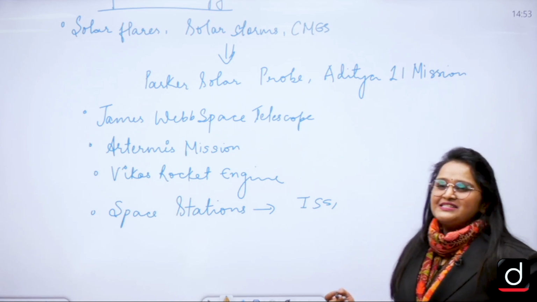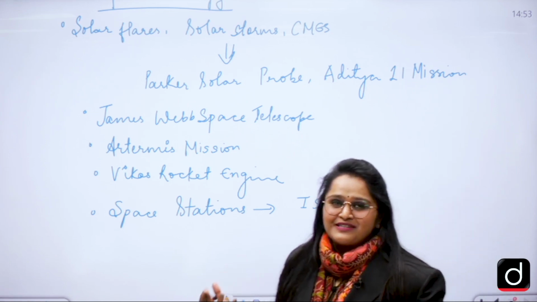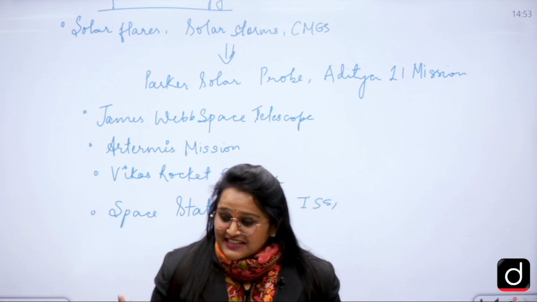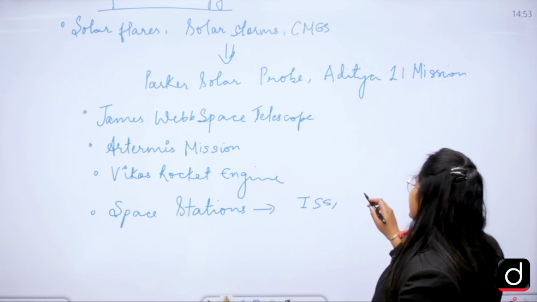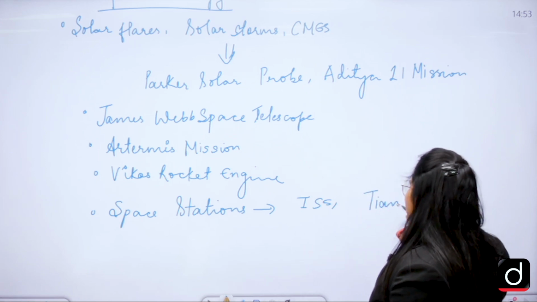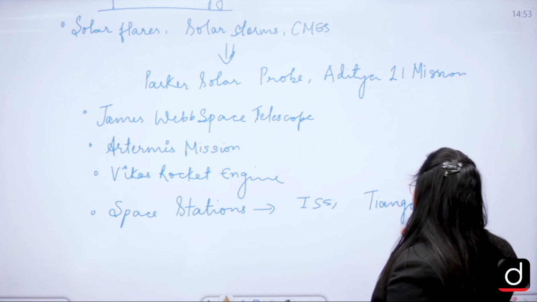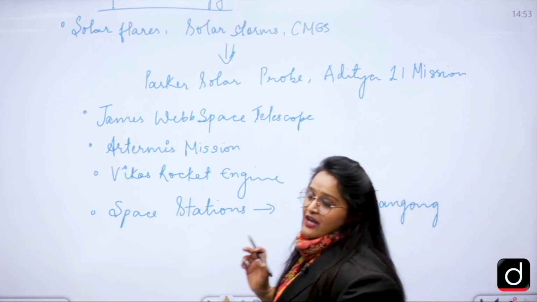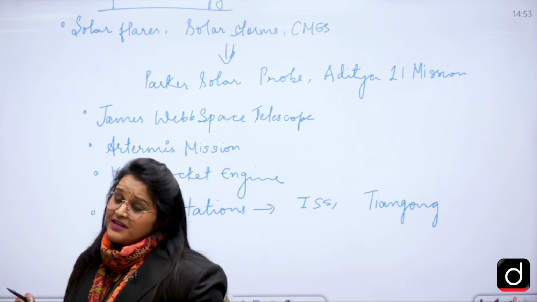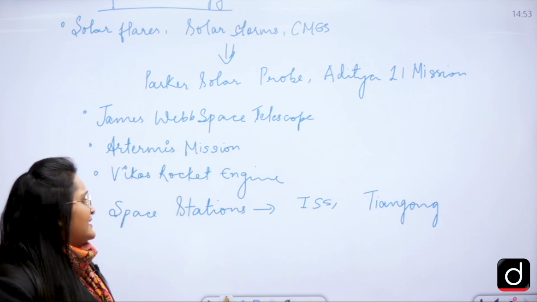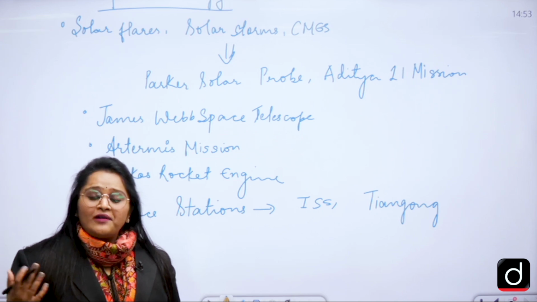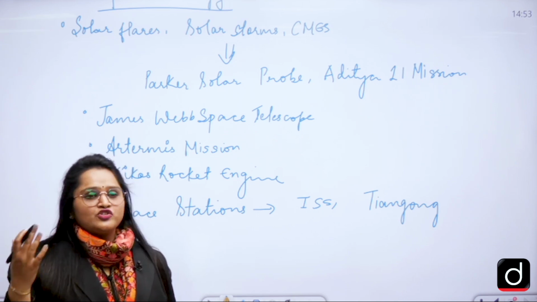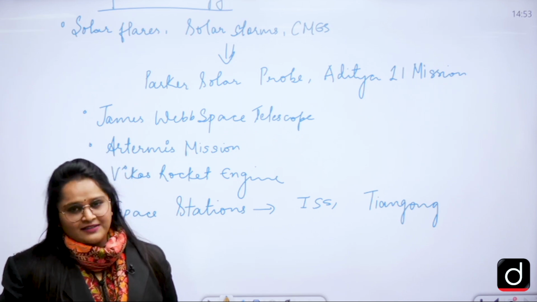So we will discuss that Indian space station as well. And yes, when India is planning, how can China stop? China has the Tiangong space station, so we will read about that as well. And India's ISRO has already said that the Indian space station will be ready by 2030.